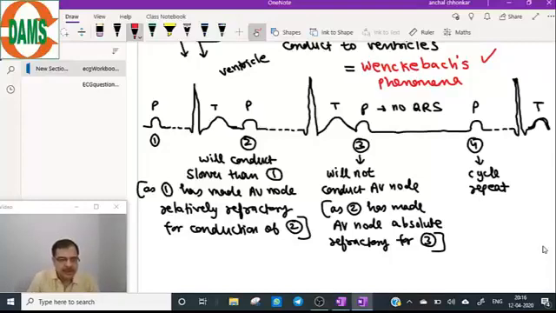Now question number 1. True or false: each P wave is not followed by QRS in Mobitz 1 block. It is true. Yes, each P is not followed by QRS. The third P wave is not followed by QRS. Now listen to the second question carefully. True. Very fine. Good.